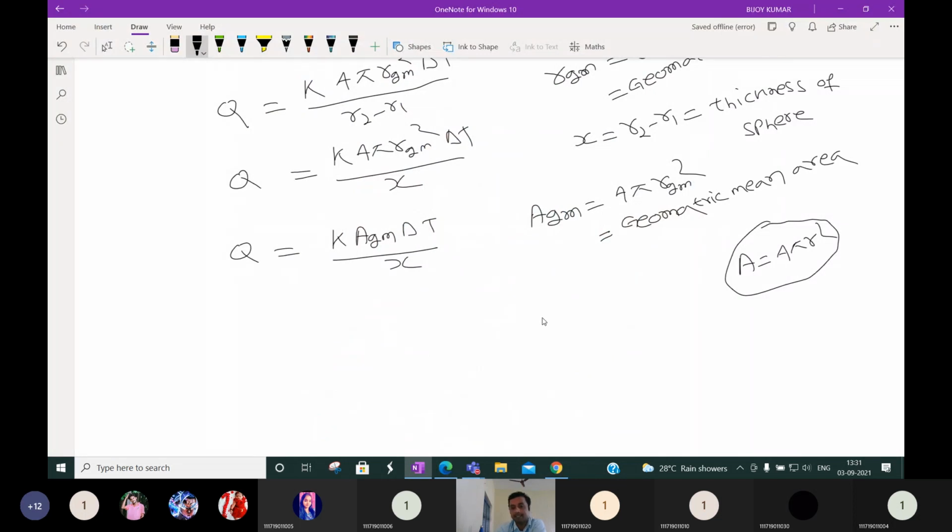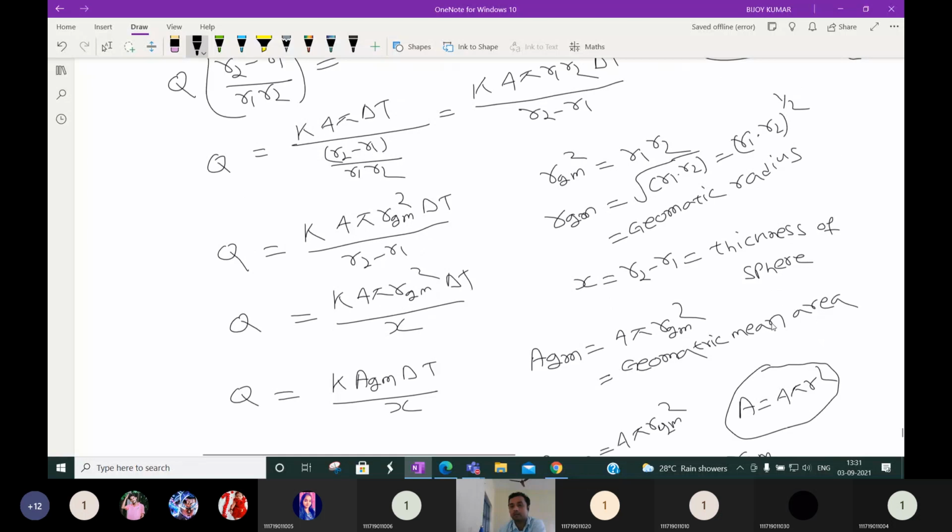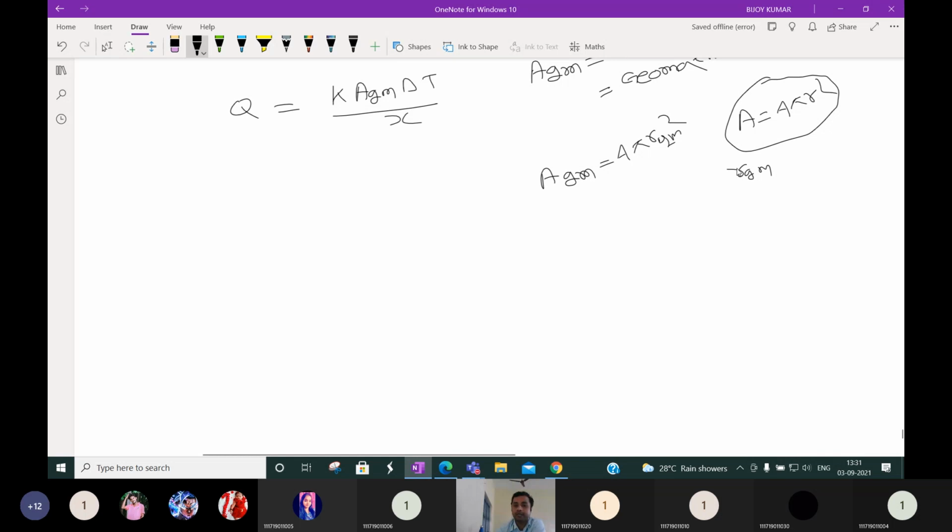Then what will be the AGM value? AGM is nothing but 4 pi RGM square. We know that RGM square is equal to R1 into R2. So we can write AGM is equal to 4 pi R1 R2.